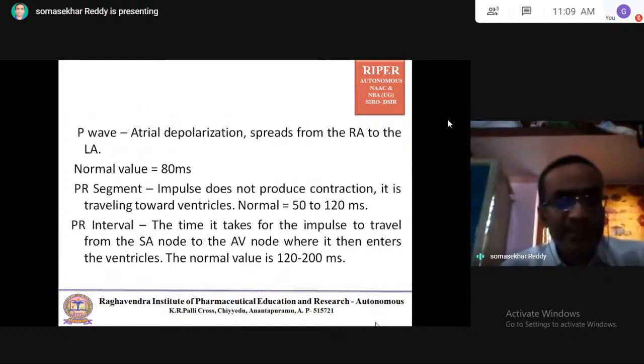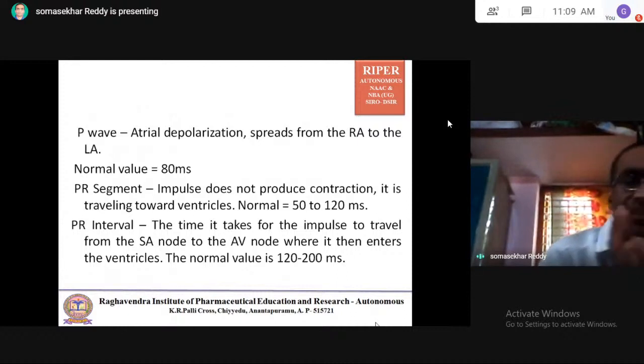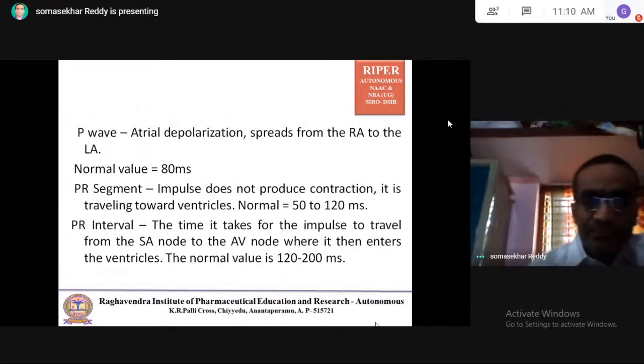Coming to PR interval, that is the time it takes for the impulse to travel from the SA node to the AV node, where it then enters the ventricles. So it is the interval. This has more time. Remember, P wave means atrial depolarization that spreads from the right atrium to the left atrium. So the normal value is 80 milliseconds. PR segment, impulse does not produce contraction.